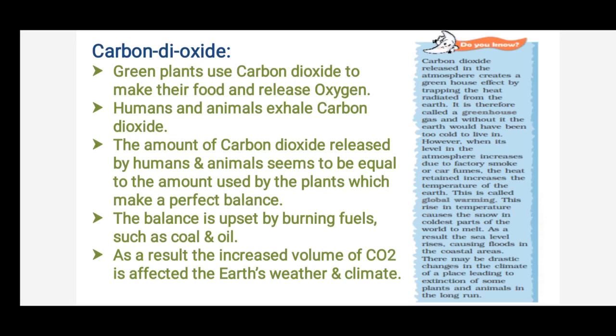If there is no carbon dioxide in the air, children, what happens? We will become freezing cold at night, and in the daytime it will be extremely hot, we will be burnt alive. But what is happening? The carbon dioxide levels are increasing, so it leads to what, children? Global warming. The increased temperature is melting the snow in the polar regions and raising the sea levels. Because of this kind of climatic phenomena, floods occur in the coastal areas, and some areas are submerging in the water. In the long run, it leads to the extinction of some plants and animals also.